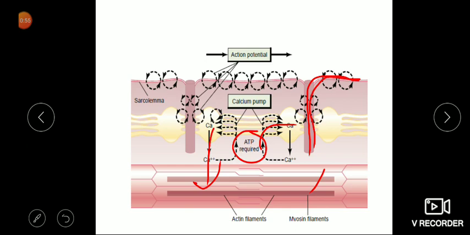So here again, for relaxation, to remove the calcium from the active sites and bring it back to the sarcoplasmic reticulum, we need ATP. That's why relaxation is again an active process. At two places we are using ATP for muscle relaxation. One is the detachment of the myosin head from the actin, as in the previous diagram, and second, to pump the calcium back into the sarcoplasmic reticulum. So relaxation is again an active process, and at these places we are using ATP.